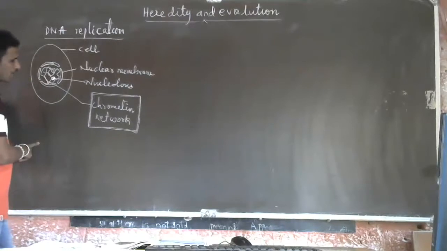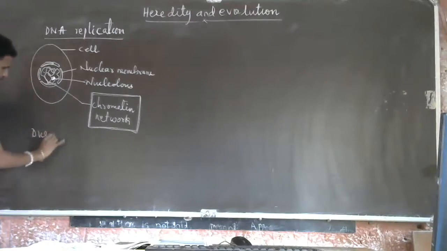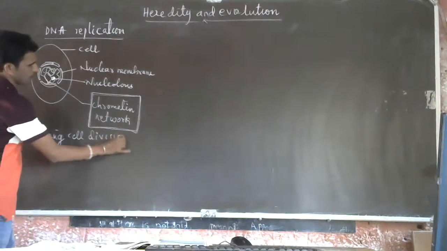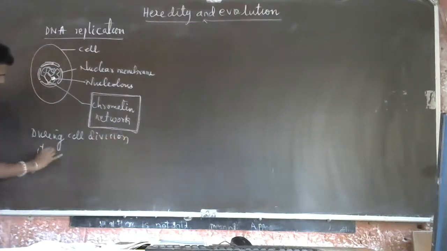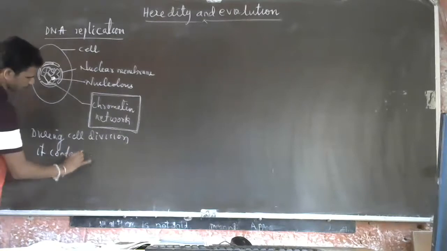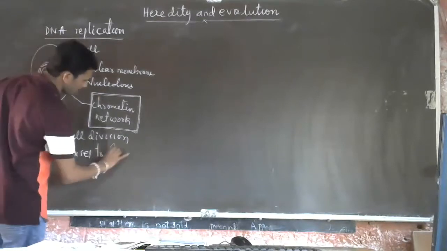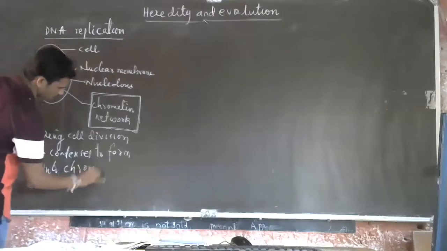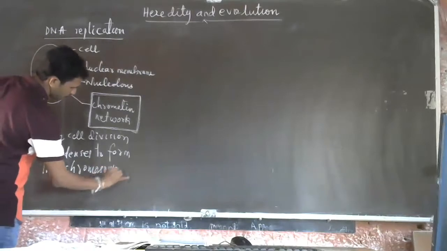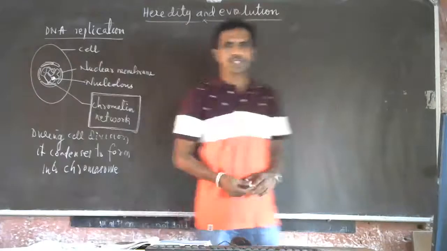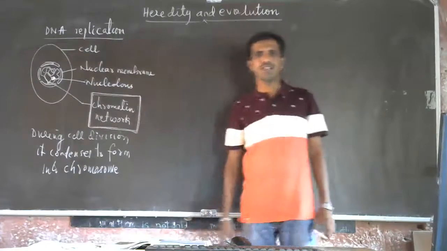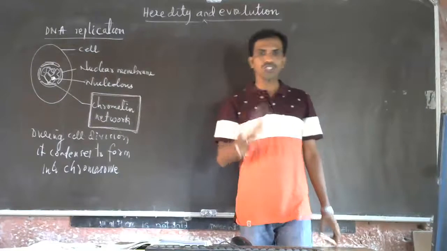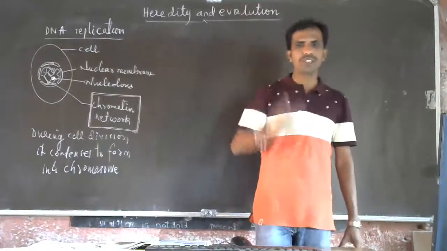This chromatin network during cell division condenses to form chromosomes. Remember, the chromatin network is responsible for maintaining a constant number of chromosomes generation by generation.